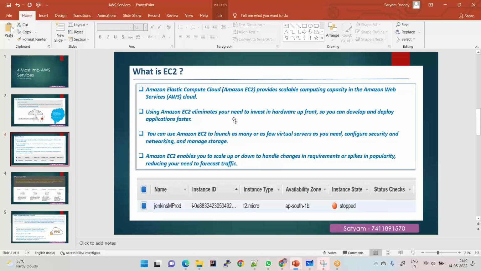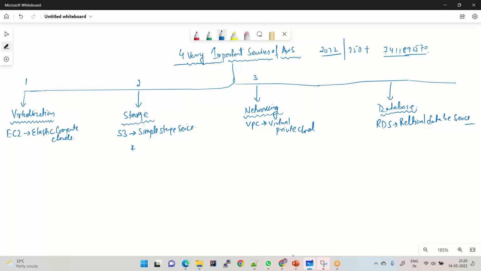Servers are called instances in the AWS landscape, and you can create Linux servers, Windows servers, SUSE, RHEL, and all those servers. So what is AWS EC2? Using AWS EC2, you can create multiple servers. Just as I told you, you can create servers on demand.